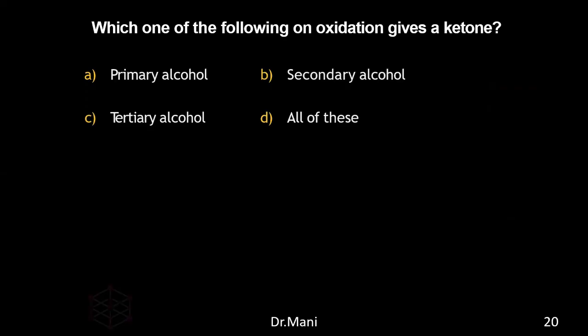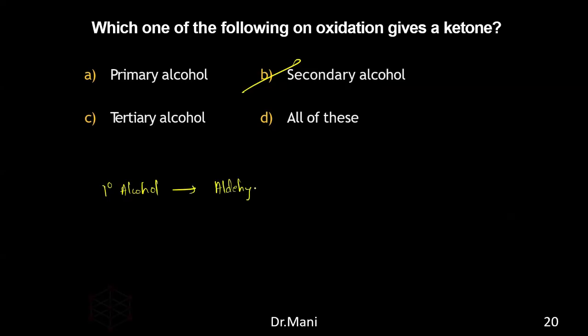So next one. Tell me, what is the answer for this? Second. B. Yeah, the answer is B. So primary alcohols on oxidation give what? Aldehyde. Yeah, primary alcohol will give the aldehyde.